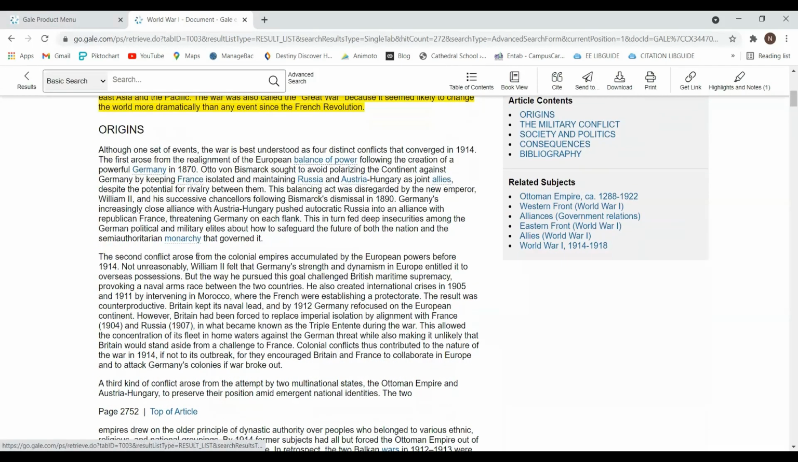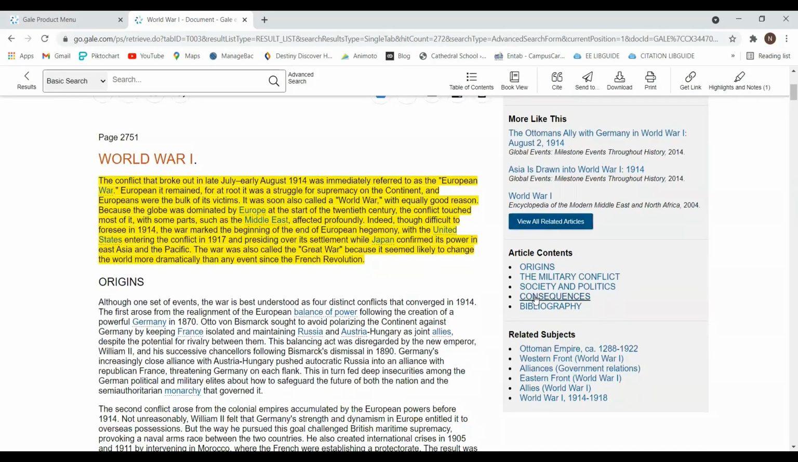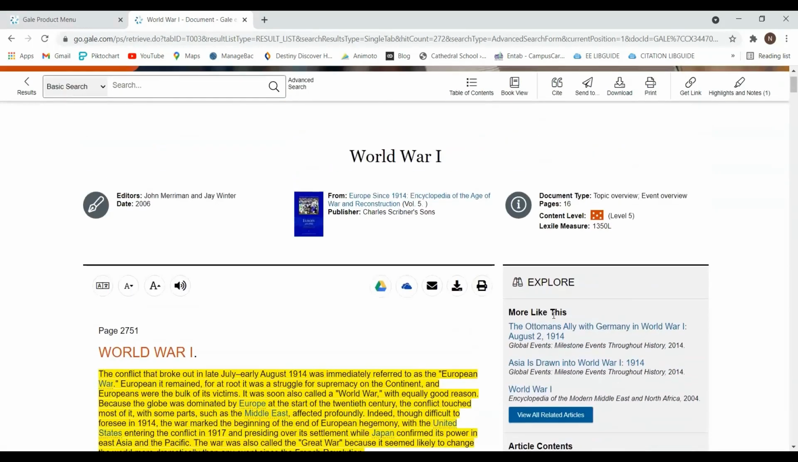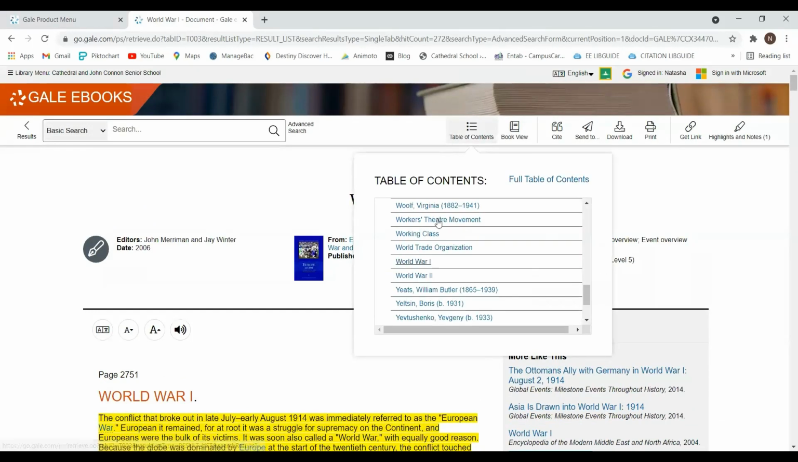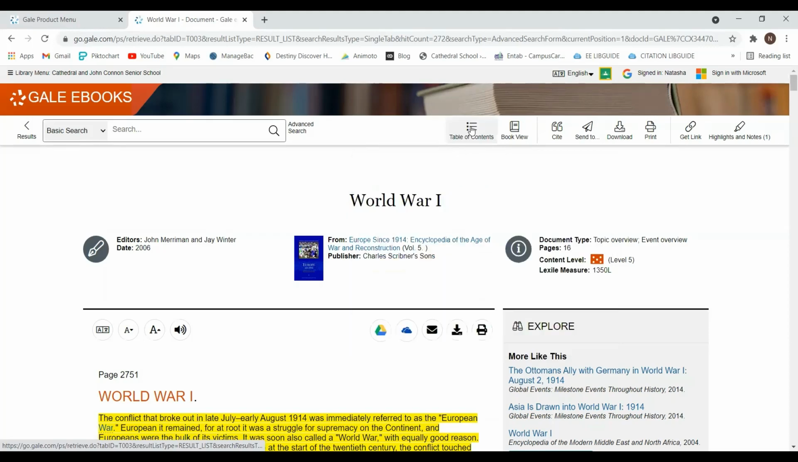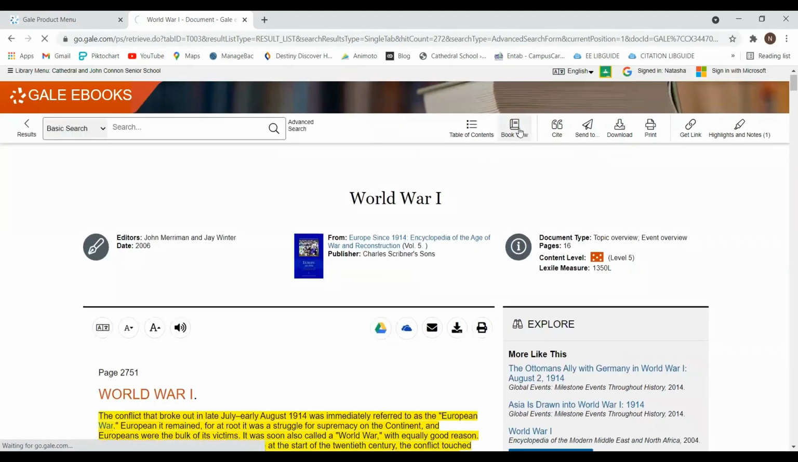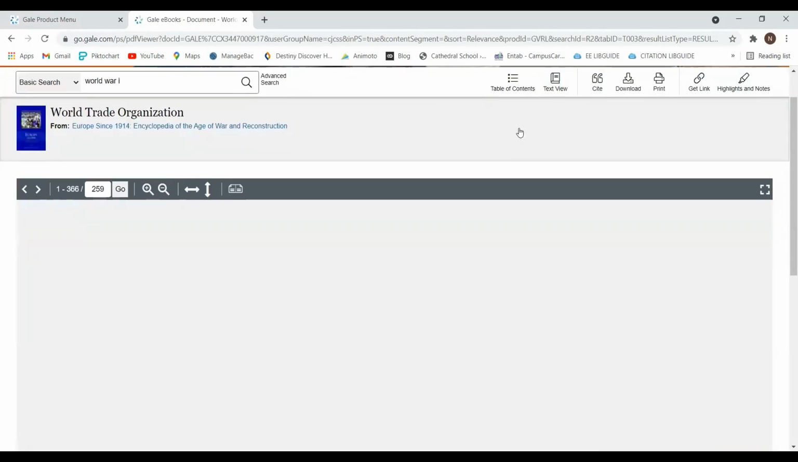I go through this and I want information more related to this. So here I have the more like this option, which I can view related articles. Here I have the contents of this article and I have the related subjects also. I have the table of contents over here, so I can go through it. This is the article view. If I want to read it in a book view, I can read it in a book view as well. This is the book view option for the ebook.